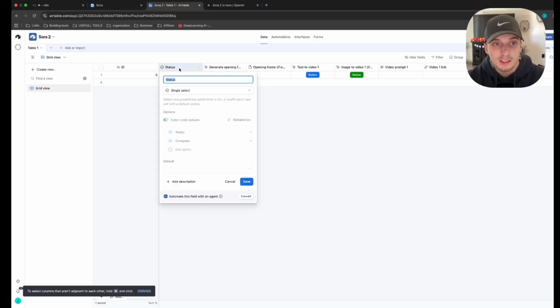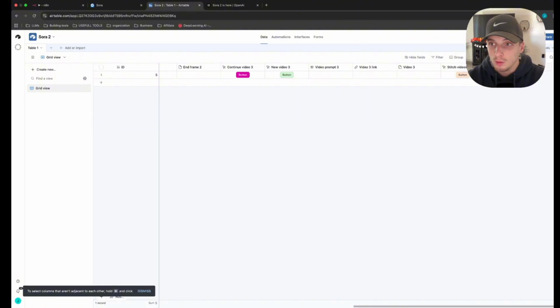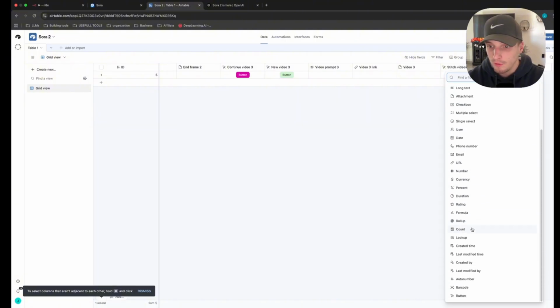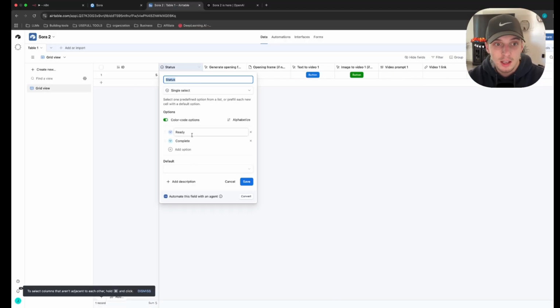The next one is a status field. Just come into here. There's a plus sign over here, so just click plus and then look up status, or you can just look down here for it. Whenever you click status, literally just name it status, and then it's going to be a single select. Click add option, so that way there's two. Make the first one ready, the second one complete.